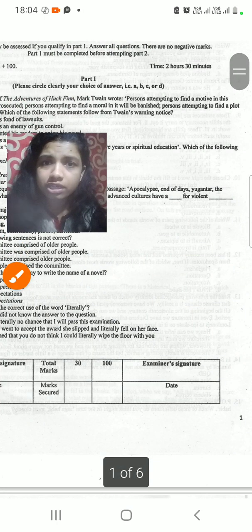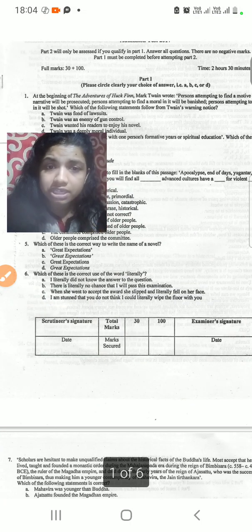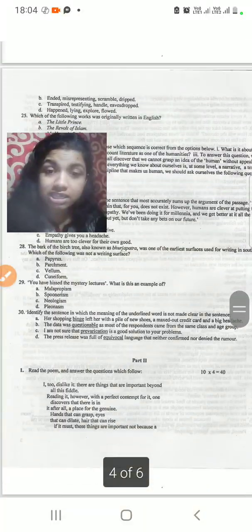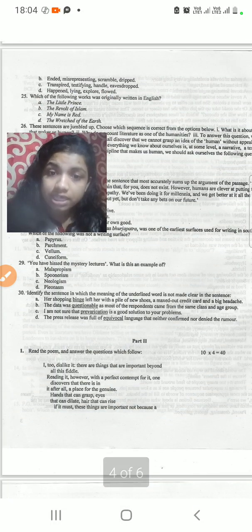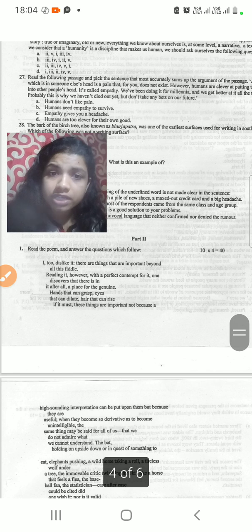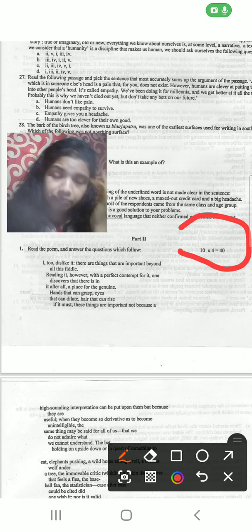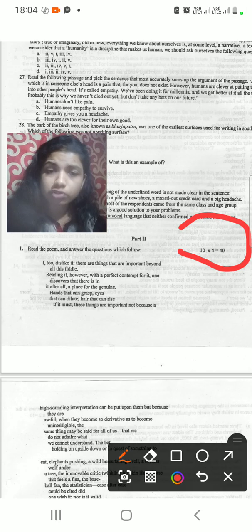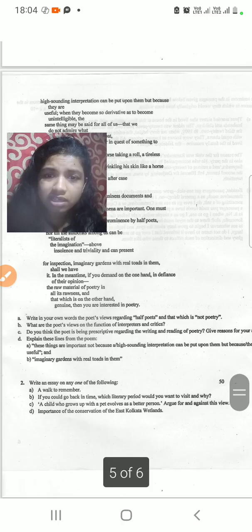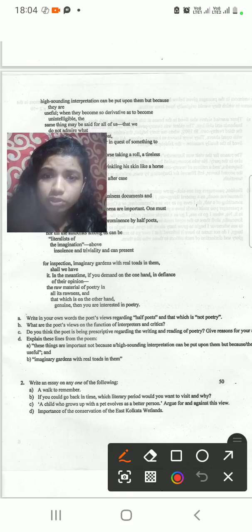Part 1 is related to MCQ, which we had already seen in our pattern section. How many MCQs did we say there would be? 30. Yes, 30 MCQs are present. And then there's the poem section. I told you that 4 questions would be from the poem section, containing 10 marks each, so total 40. Two are available, and then this one too is available, like a type question. I told you there are 2 available.